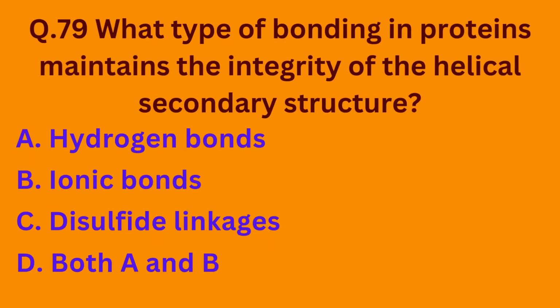Our next question is question number 79. What type of bonding in proteins maintains the integrity of the helical secondary structure? Option A, hydrogen bonds. Option B, ionic bonds. Option C, disulfide linkages. And option D, both A and B. So basically, hydrogen bonds maintain the integrity of the helical secondary structure. So the correct option is option A.